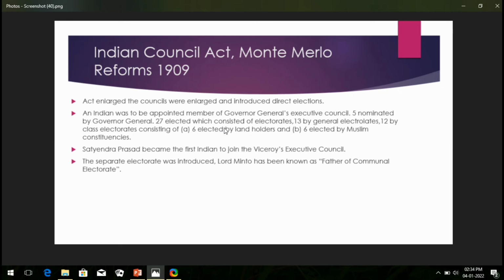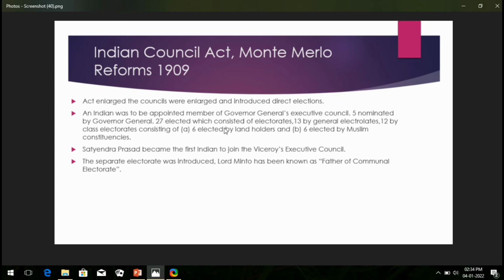After that, you can see on your computer screen here: the Indian Councils Act, Morley-Minto Reforms, 1909. It was introduced in 1909 and is also called the Morley-Minto Reforms because they introduced this act. Fine, let's see what happens as per this act.